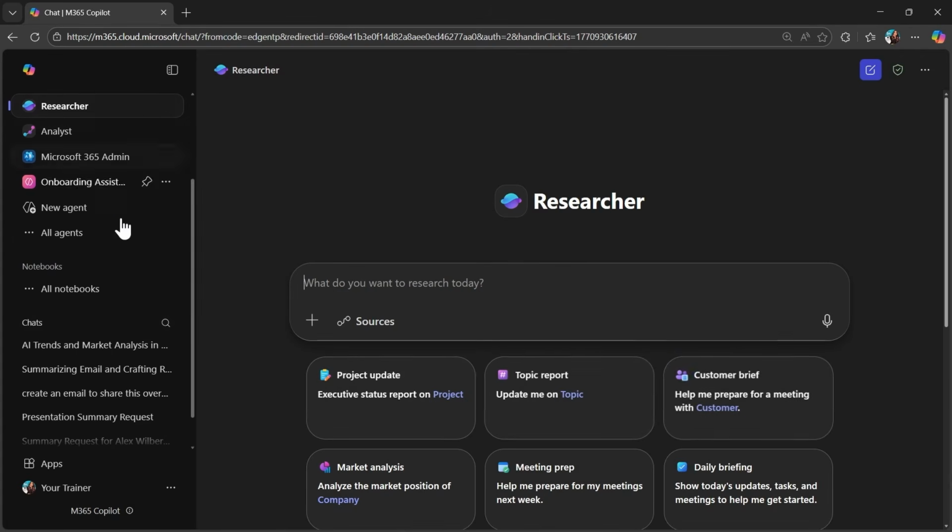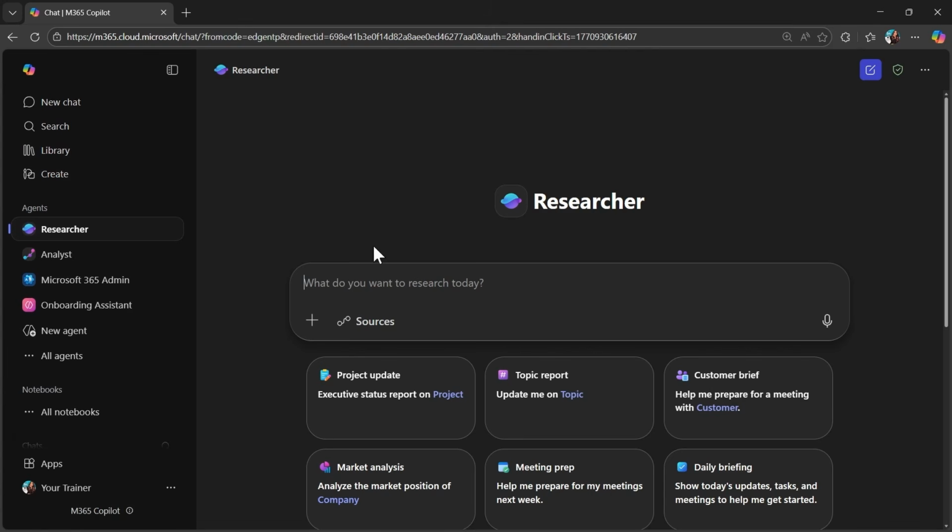Easy to use, very useful if you want to be specific about sources that you want to use, and as well have a deeper and more concrete report inside of Copilot. I highly recommend testing this agent. I hope you enjoyed. Let's come back to our presentation.